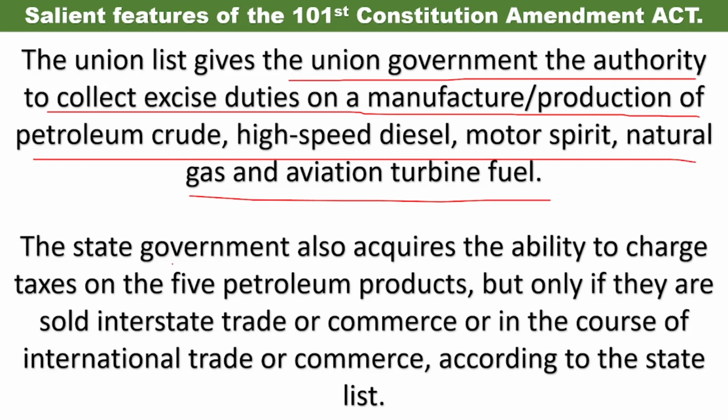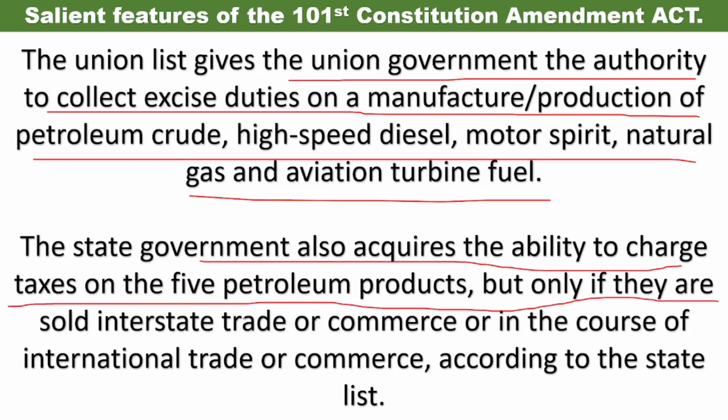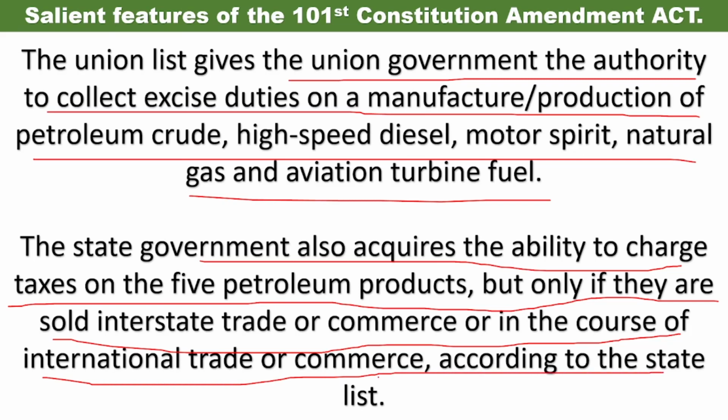Next, the state government also acquires the ability to charge taxes on the five petroleum products, but only if they are sold in interstate trade and commerce or in the course of international trade or commerce, according to the state list. Even the state government, as mentioned in the state list, has the authority to charge taxes on the five petroleum products, but only when it is sold interstate.